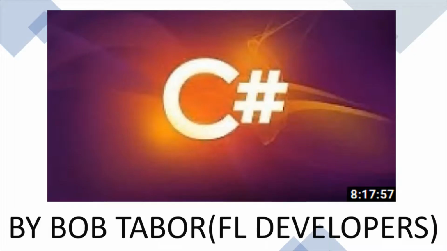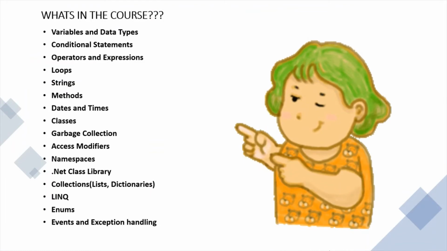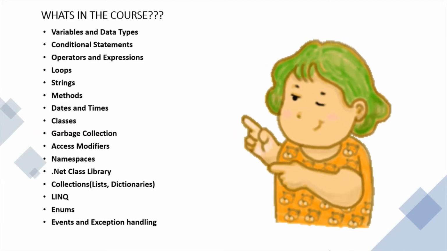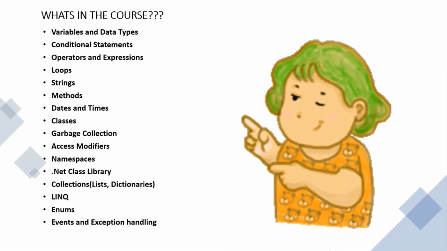So the second one to review is Bob Tabor's C Sharp course, an 8-hour C Sharp course uploaded by FL developers. So let's see what Bob has given us in the course. In the course, he speaks about variables, data types, if-else conditional statements, operators, expressions, for and while loops, strings, methods, and unique stuff like dates and times.